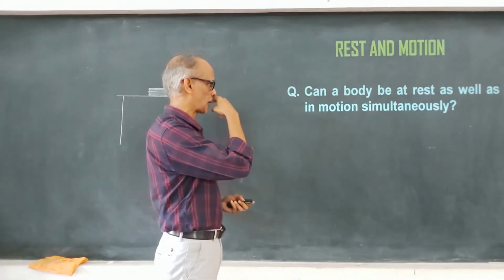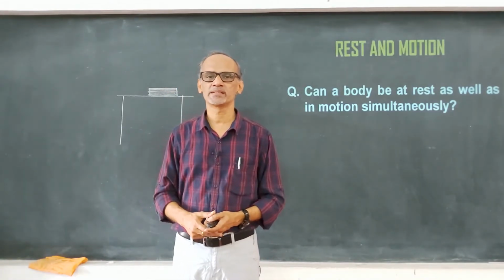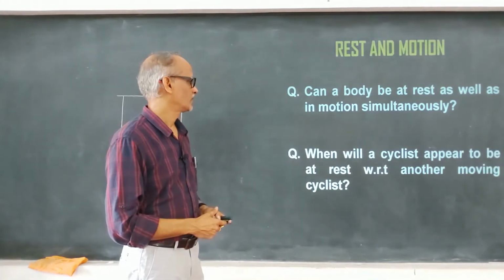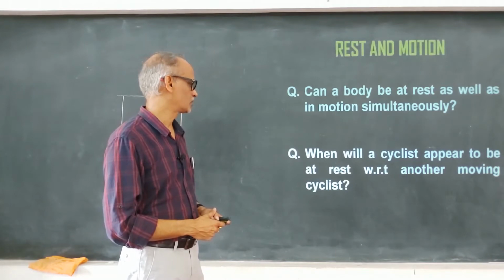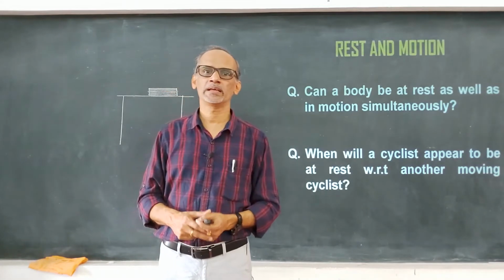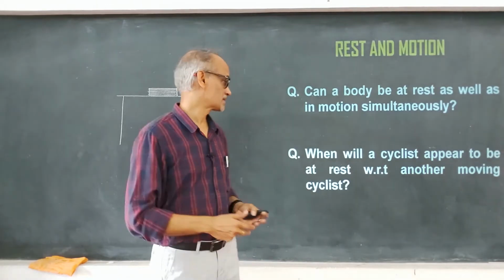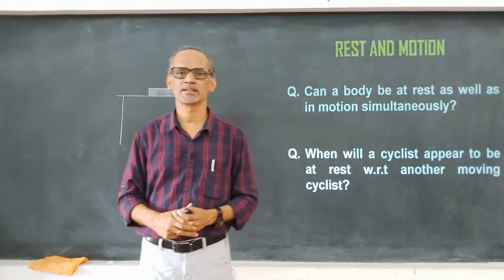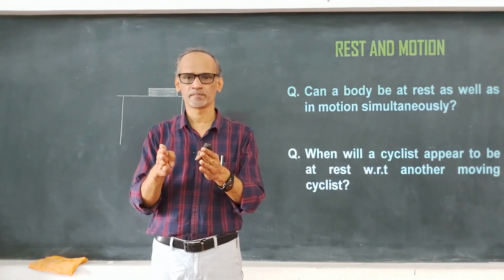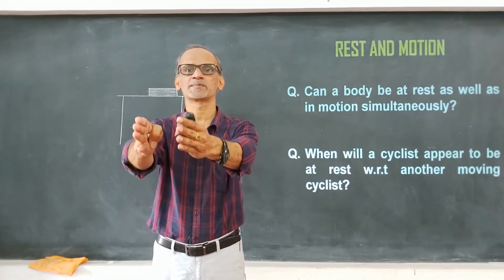So can a body be at rest as well as in motion simultaneously? And just now I have answered it, and the answer to that is yes, with respect to two different observers. When will a cyclist appear to be at rest with respect to another moving cyclist? So what is the answer to this? The answer is when both the cyclists move in the same direction with same speed.